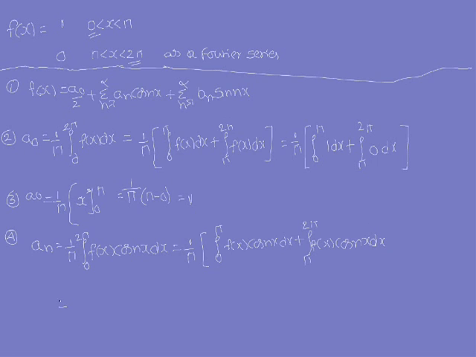That is equal to 1 by pi into integral 0 to pi, f of x value is how much? 1, therefore cos nx dx we are left with.